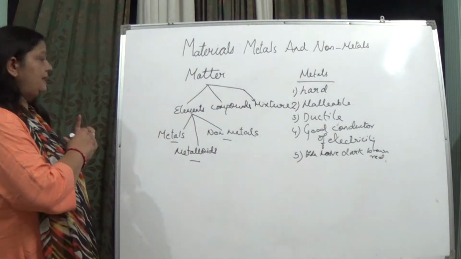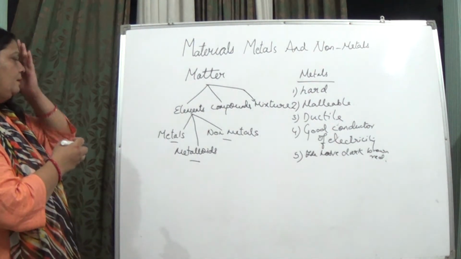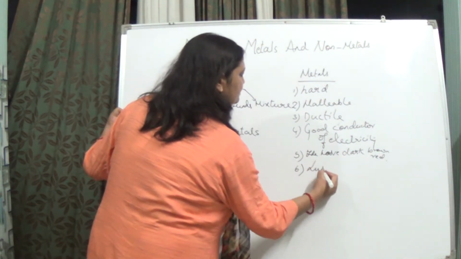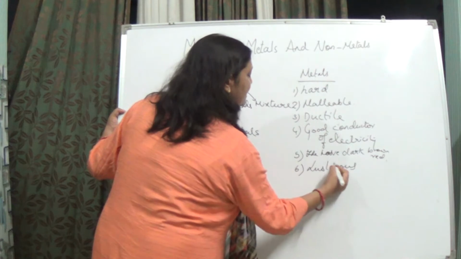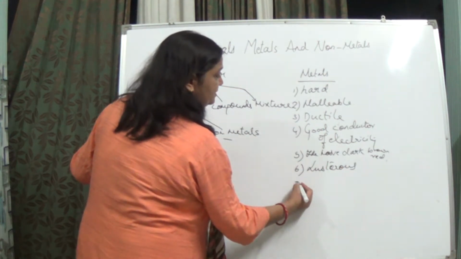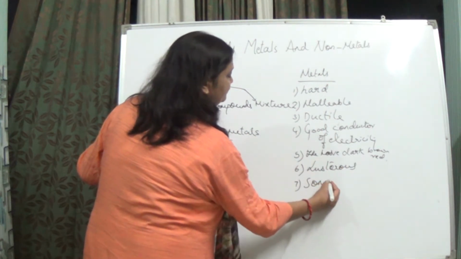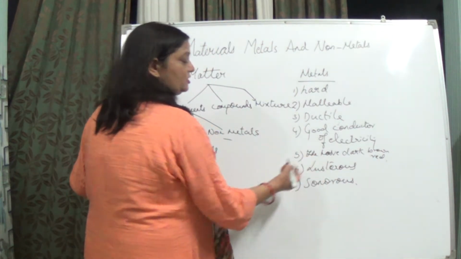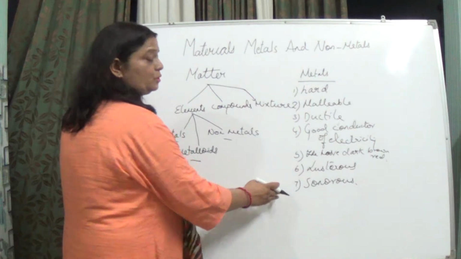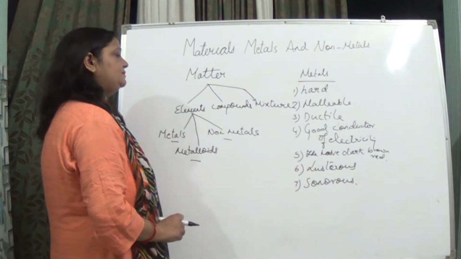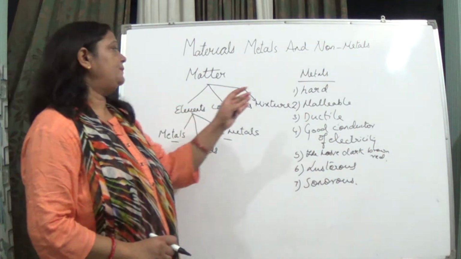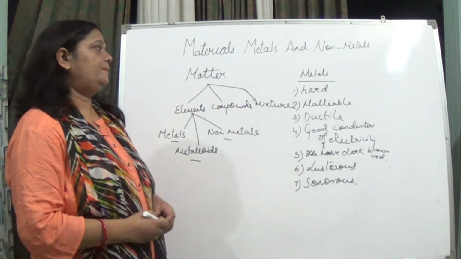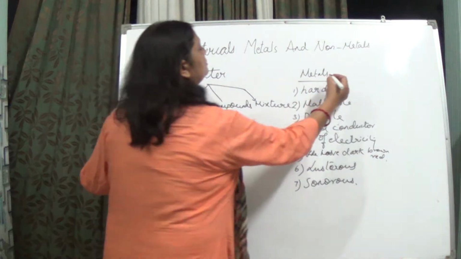So let us study these points one by one. You can say that it is lustrous, and we can also say that it is sonorous in nature. When I say lustrous, it means shiny in nature, and sonorous means it produces the tinkling sound. One by one, let us see the properties. Metals are hard. Yes, I said right now with the example of iron. You can take copper also.